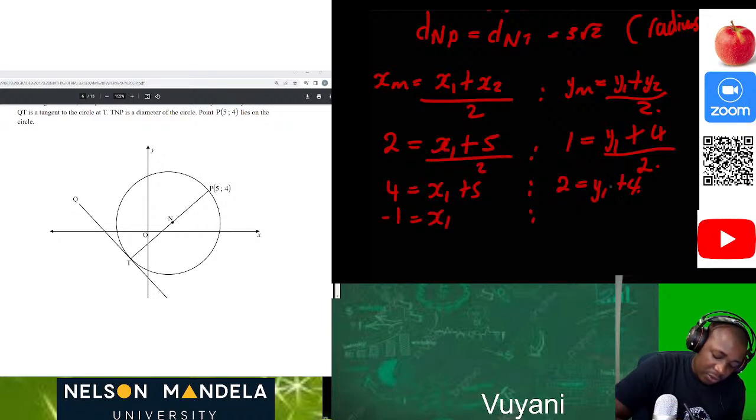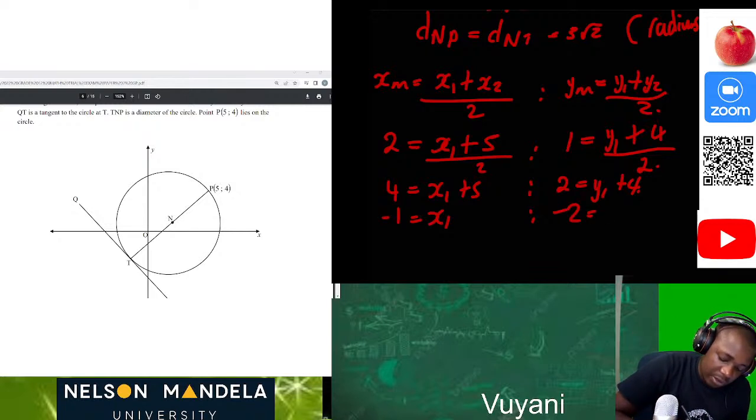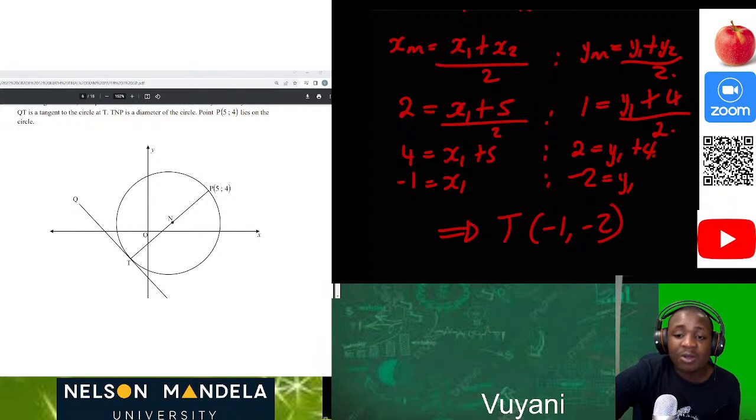Then also 2 minus 4 is negative 2. Sorry for that. So negative 2 is equal to y1. So we can actually say then T will be (negative 1; negative 2). So we have calculated the coordinates of the contact point, which is (negative 1; negative 2).